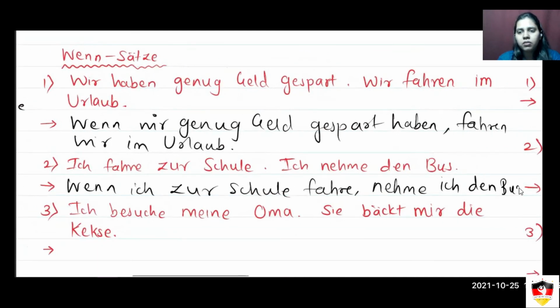But if you want to write it in another way, for example, ich nehme den Bus, wenn ich zur Schule fahre, where your Hauptsatz is first and then the Nebensatz, it's still okay. It's still right.